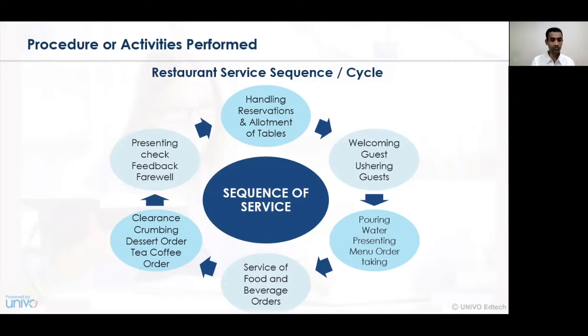The payment, either in cash or online mode, is undertaken, and the feedback mechanism is also carried out by the restaurant. After the feedback is taken from the customer, the farewell is bid, and the customer moves out of that particular restaurant. In this way, the sequencing of a service activity is undertaken in a restaurant.